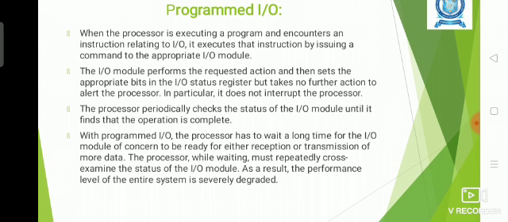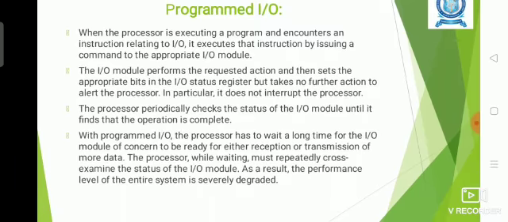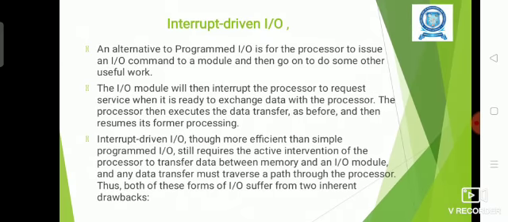So here the processor has to wait for more time for the input output module. As a result, the performance of the entire system will be degraded. And the second method is interrupt driven input output. In this method,